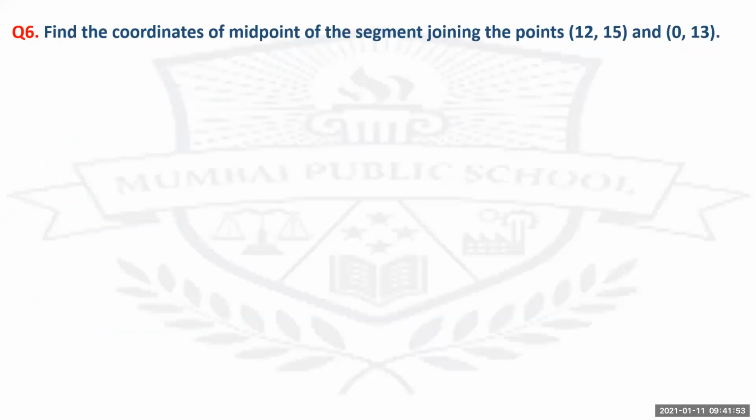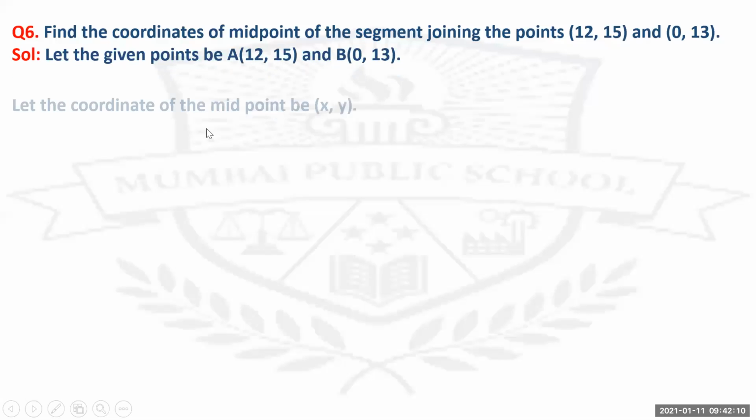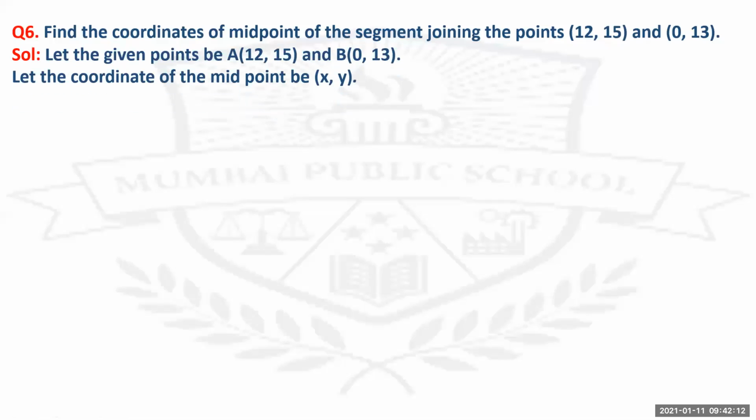Find the coordinates of the midpoint of the segment joining the points 12, 15 and 0, 13. Check. Direct question, midpoint. 2 marks question, midpoint of the segment, check directly. So which formula will you apply? You will apply the midpoint formula. So let the coordinate of midpoint be x comma y. So what is the midpoint formula? x equals x1 plus x2 upon 2 and y equals y1 plus y2 upon 2.